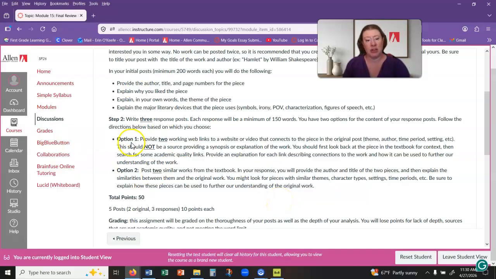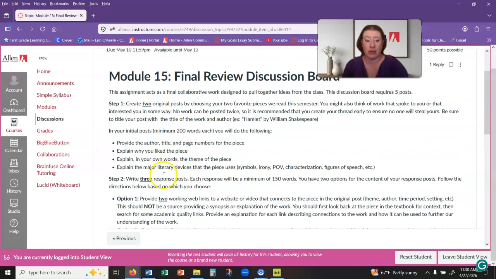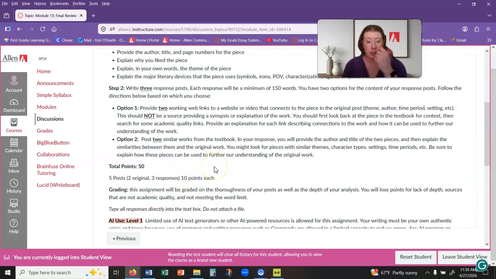The next step is to do some responses. You're going to do 3 response posts, so 2 originals, 3 responses. For the responses, you're going to either pick to provide some outside sources that are related to the work, or to post 2 similar works. The outside sources need to be anything that's not a synopsis or explanation.